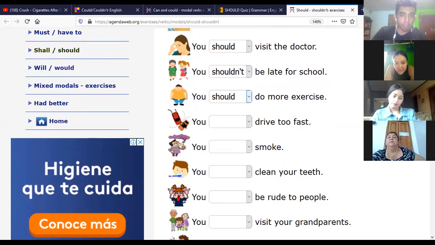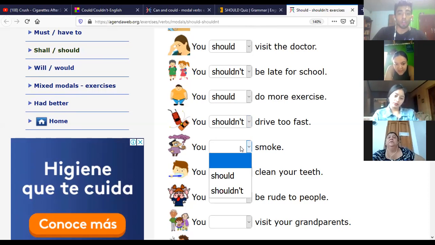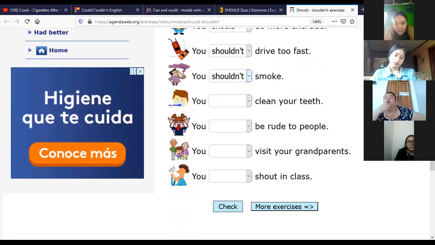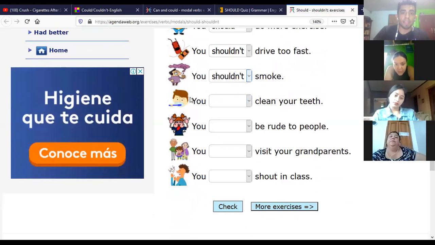The next one. It's like a car accident, right? You should drive too fast or shouldn't drive too fast? Shouldn't. You should smoke or you shouldn't smoke? Smoke is like, shouldn't. Remember that. The next one. You should or shouldn't clean your teeth?